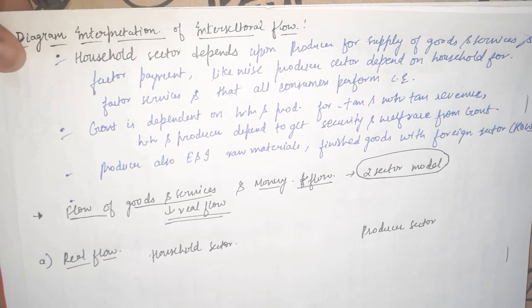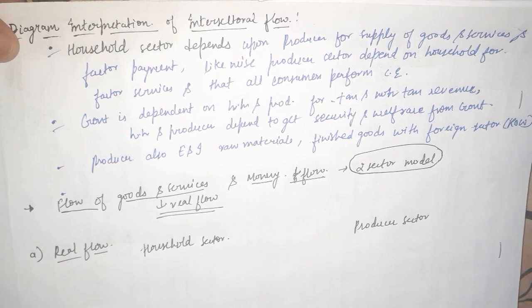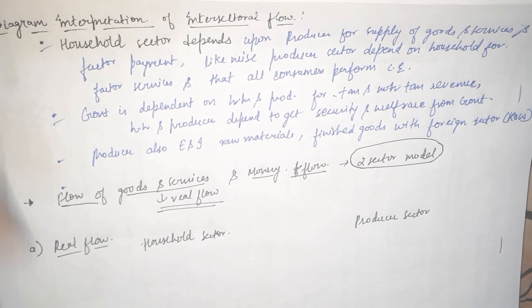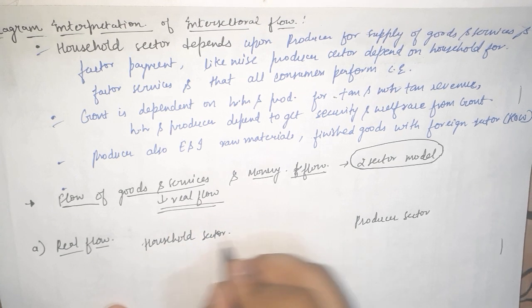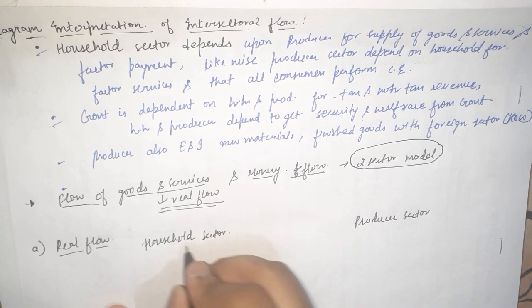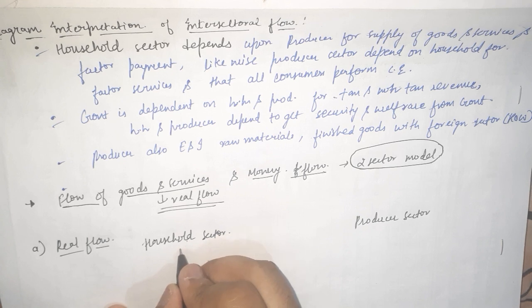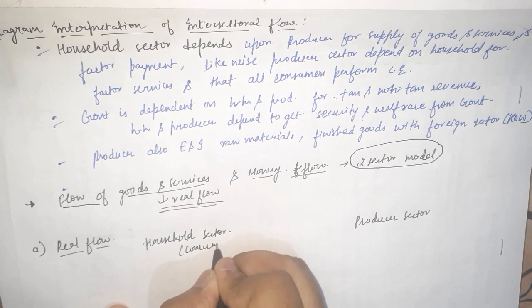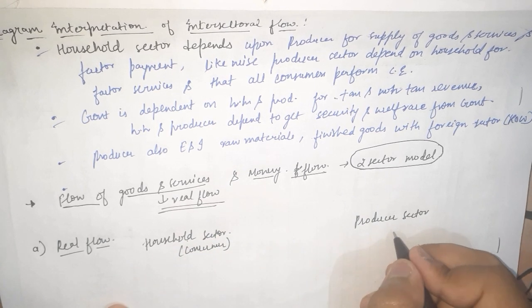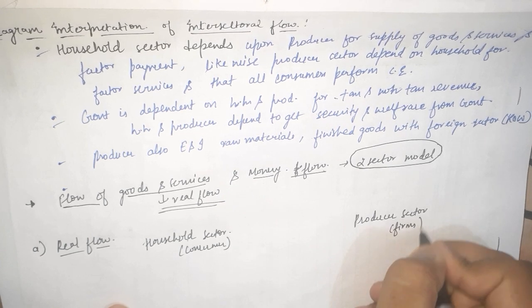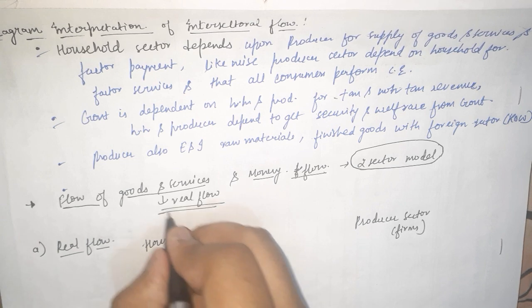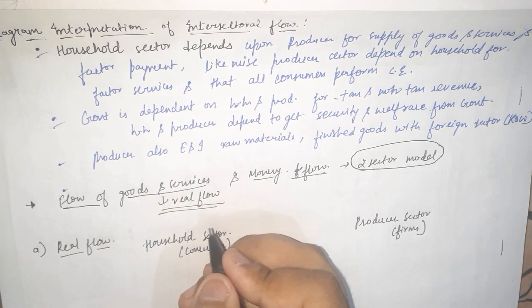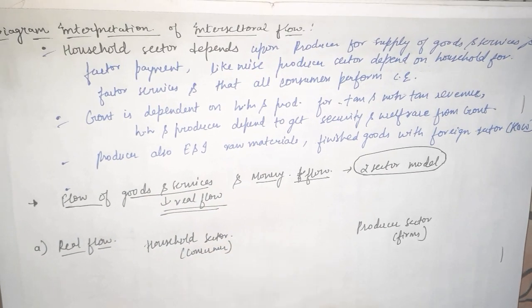First I'll explain it from the circular diagram, okay? See, in real flow there is no introduction of money between the two major sectors of the economy: the household, that means the consumer sector, and the producer sector, that means firms. So there is no money flow, that means there is only the flow of goods and services.